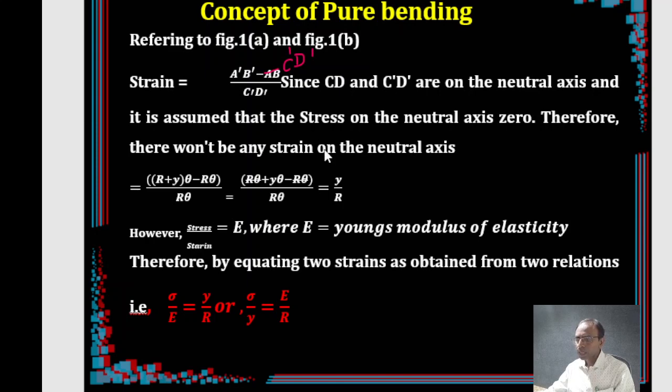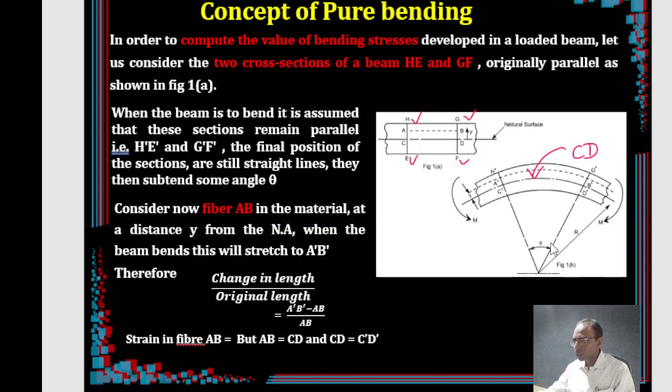So what is A dash B dash? How to get it from this particular subtending angle? Because this is an arc length, treating this as an arc, right? Where was this A dash B dash lying? It is at a distance of, because from the neutral axis to the center of the circle the distance is r, above that this distance is y. We mark that. This is our y.